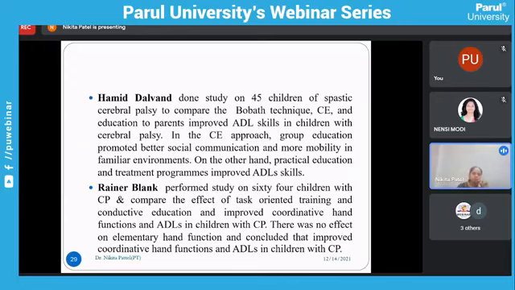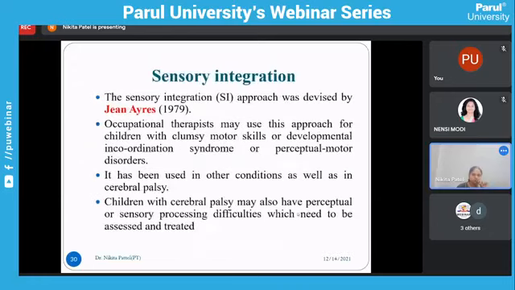Rainer Blank performed a study on 64 children with CP and compared the effect of task-oriented training and conductive education. It improved the coordinative hand functions and ADLs in children with CP, and there was no effect on the elementary hand function. So they are concluding that there is no role for hand function particularly, but ADL activities can be improved through the conductive education approach.